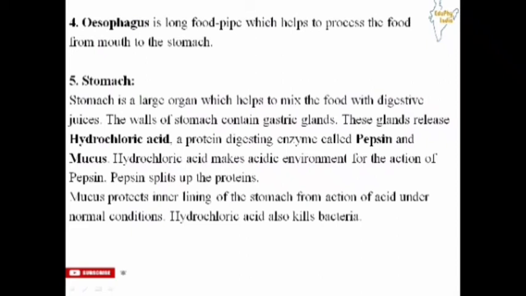Now, mucus protects the inner lining of the stomach from the action of the acid under normal conditions. Because of the acidic environment in the stomach, the walls of the stomach can get irritated by this acid, so it is very important to protect the inner lining of the stomach from this acid, and it is done by the mucus. What is another function of hydrochloric acid? Hydrochloric acid also kills bacteria which are present in our food.